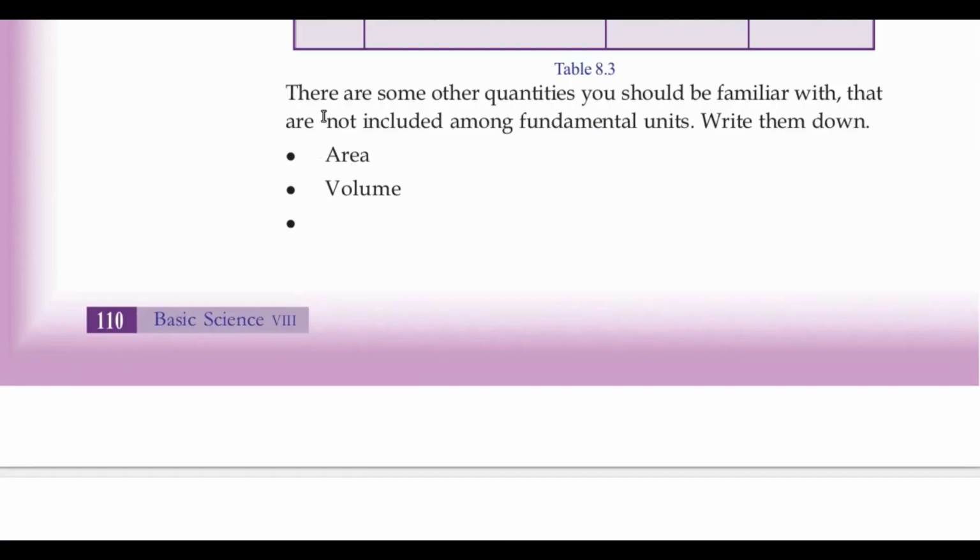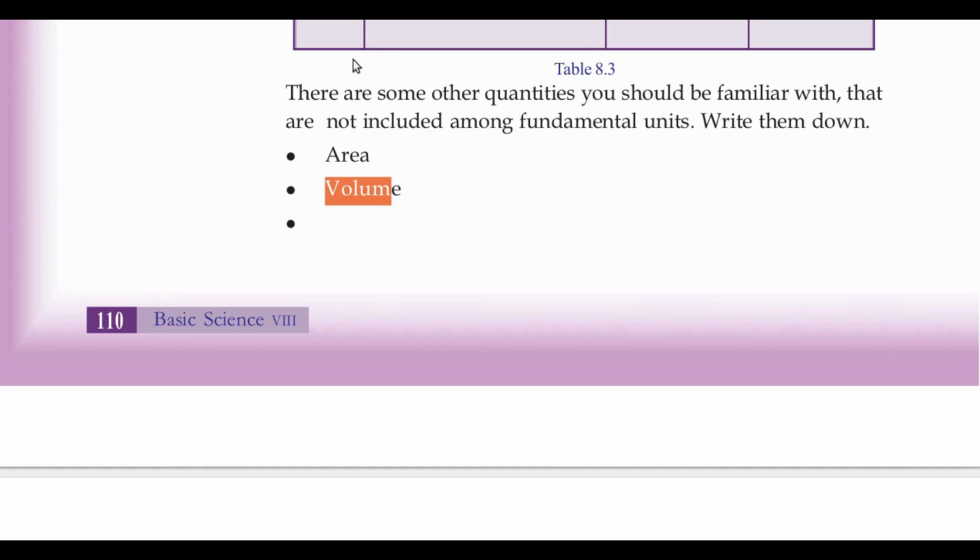There are some other quantities you should be familiar with that are not included among fundamental units. Now there is a second type of units. They are called derived units. For this, let us go through them. First they are area, volume, density, acceleration, velocity, momentum, etc.